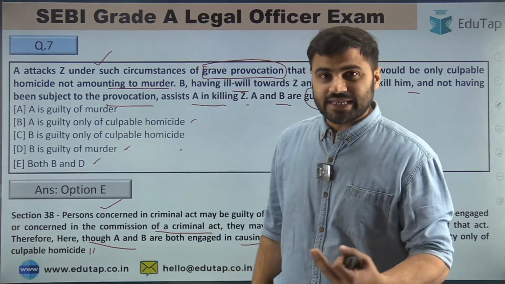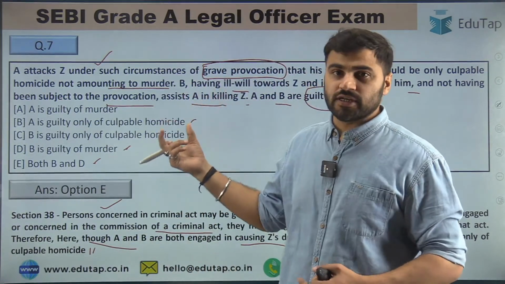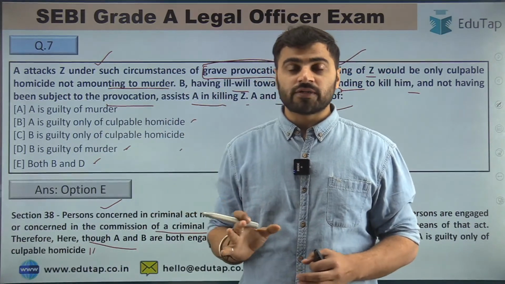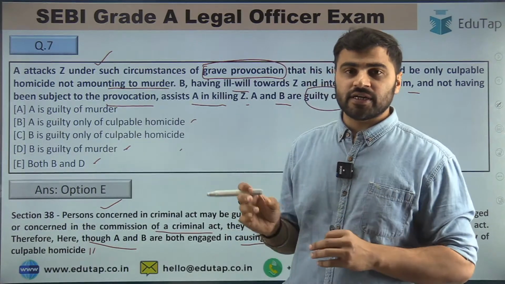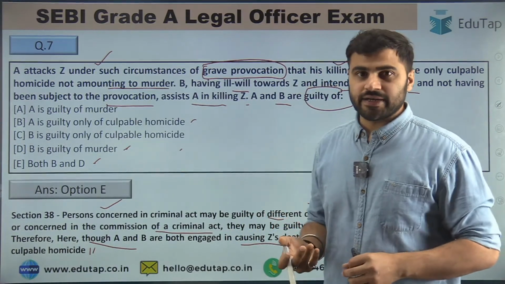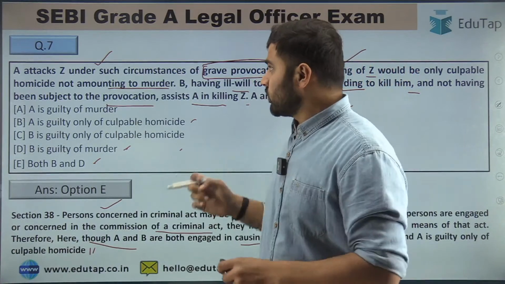Right guys? And why is there a difference? Because A was subject to provocation, but B was not subject to any provocation. He only wanted to kill Z. That is why he assisted B in the killing of Z. Right guys? Now let's move to question number 8.